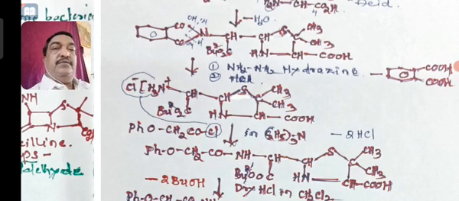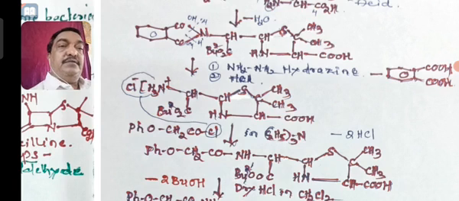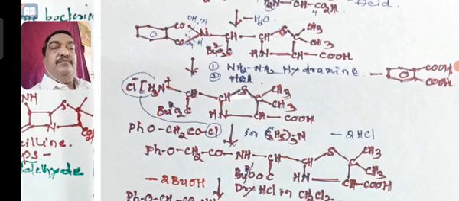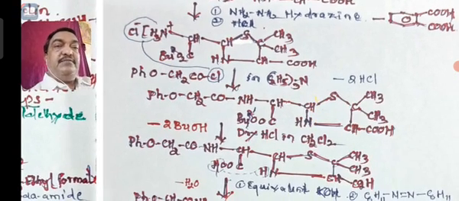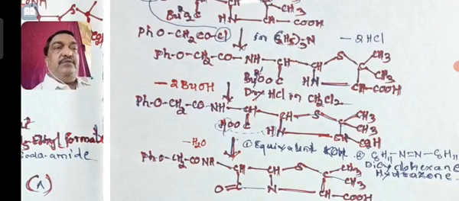Then the compound so far formed is allowed to react with PhOCH2COCl, C6H5OCH2COCl, in triethylamine, C2H5 thrice N. There is an elimination of HCl, and the triethylamine is a solvent where the reaction can take place, and you will get PhOCH2CO attached to the NH. The rest of the ring, I don't want to go through all these things, but you have to practice it as it is without any change.